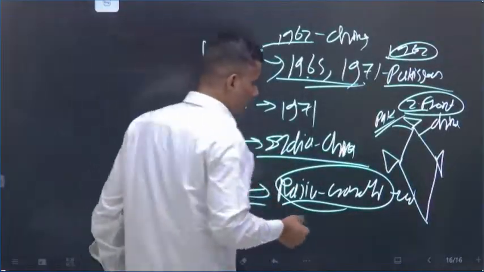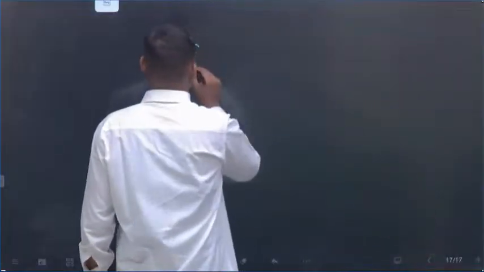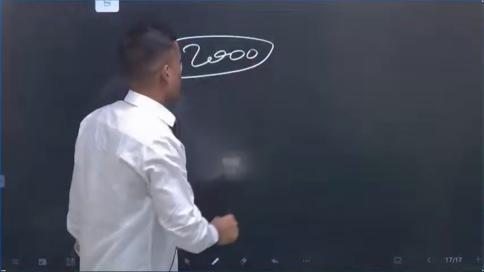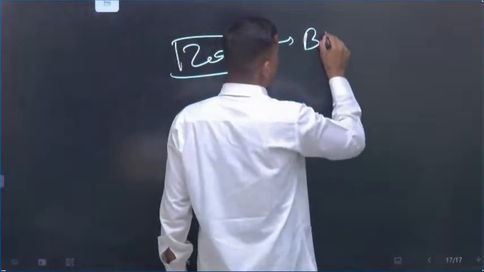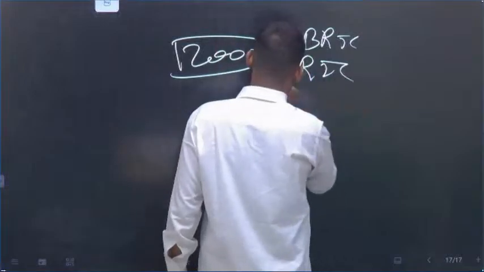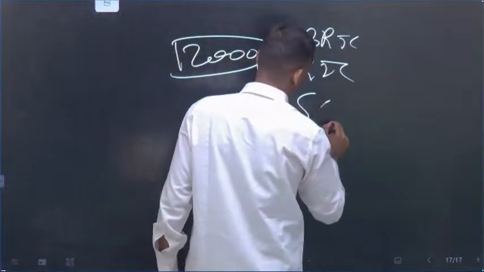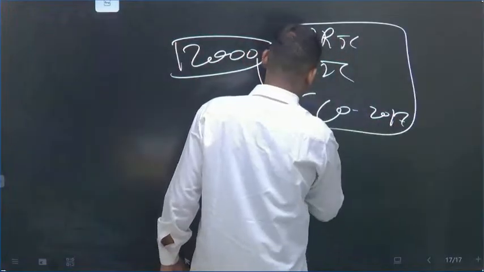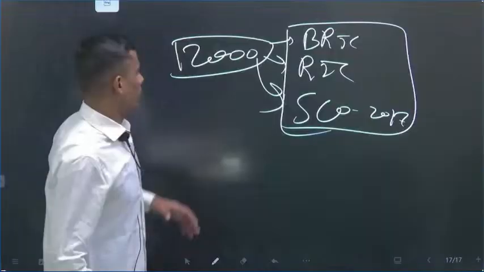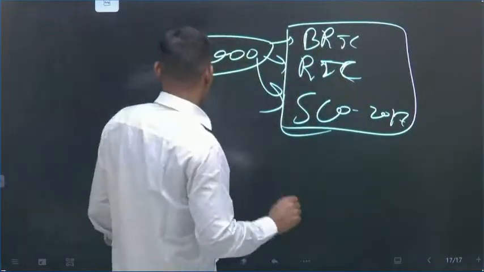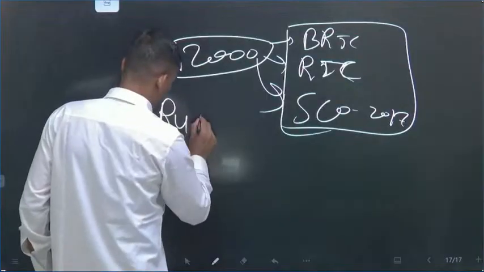Then comes the 21st century decade. Once again we showed some wholeheartedness and we joined BRICS, RIC and SCO. SCO is 2017. At a regional level, we started engaging with China in these forums because in them the balancer is Russia.